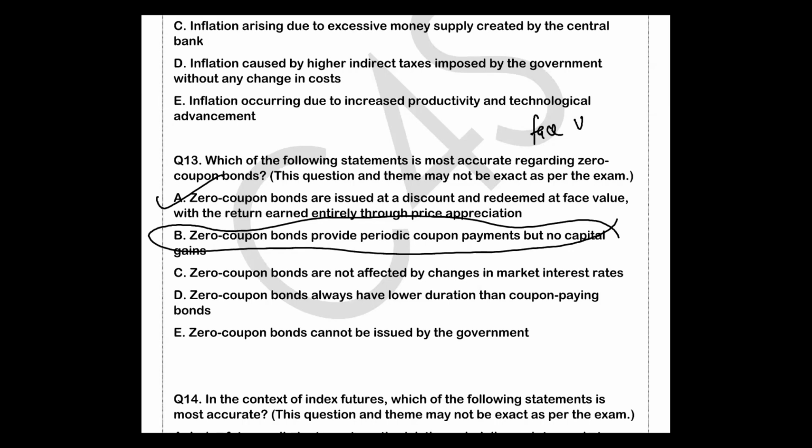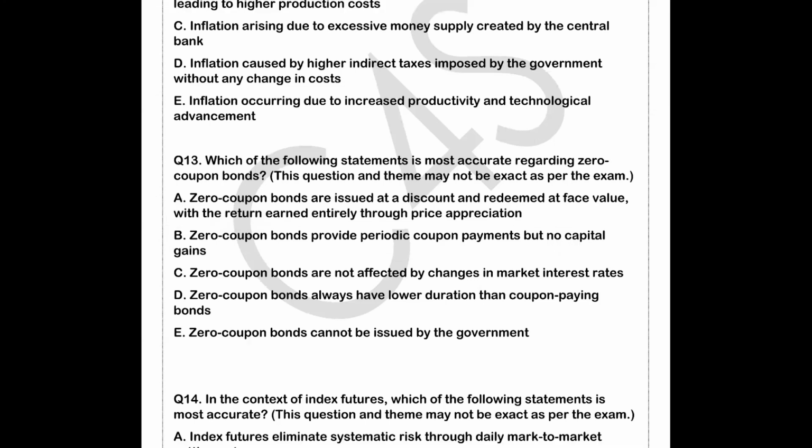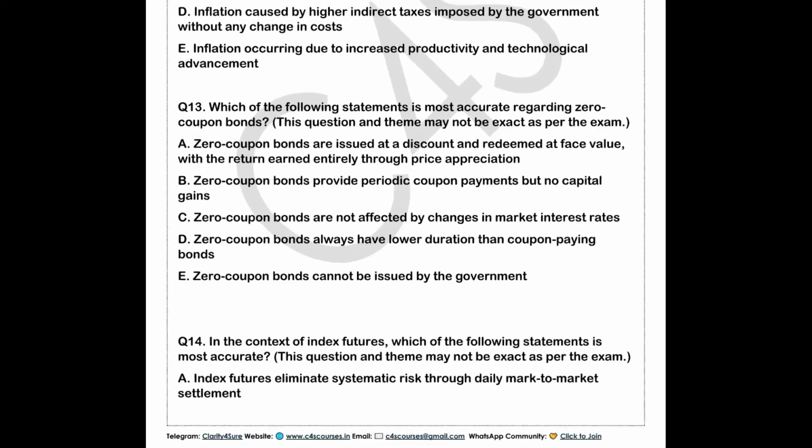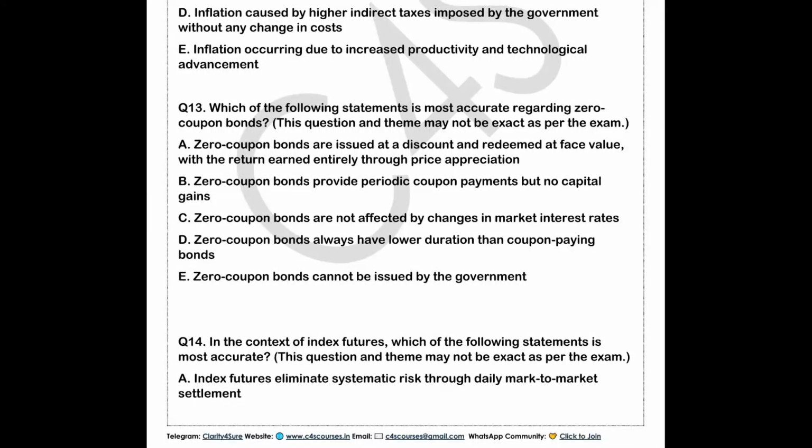Zero coupon bonds are affected by changes in market interest rates. No. Zero coupon bonds always have a lower duration than coupon paying bonds. No. Zero coupon bonds cannot be issued by the government. No. So this is a moderate kind of question that has been asked from the static portion of the financial market. Is it clear? If you have the concept, then you can understand it clearly. So the A option is very much easy. Now this next question I feel is a bit tricky, but you have to answer.